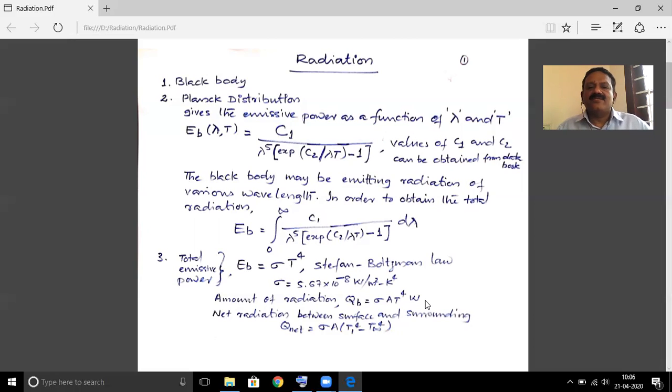In that case, Q net can be found using the expression sigma A into (T1 raised to 4 minus T2 raised to 4), where T1 and T2 are the surface temperatures of the two bodies. If a surface at temperature T1 is surrounded by a fluid at temperature T infinity, then Q net is calculated as sigma A into (T1 raised to 4 minus T infinity raised to 4).